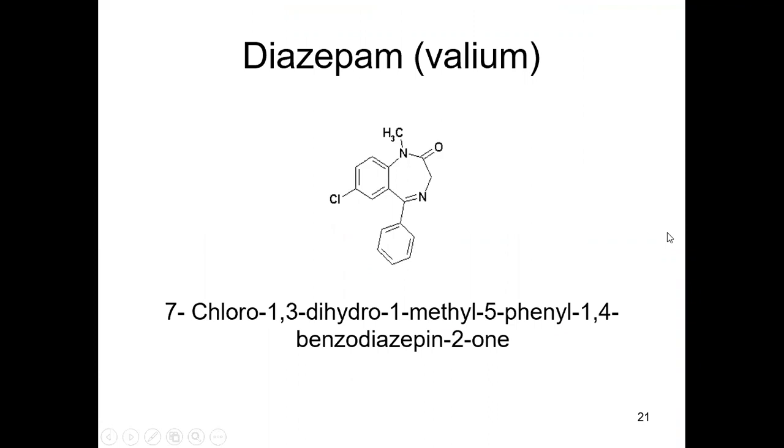Next, this is the structure of the benzodiazepine. If we look at the structure of the benzodiazepine, at the 7th position there is a substitution of a chlorine group, and this is the structure of diazepam, which is commonly called Valium.